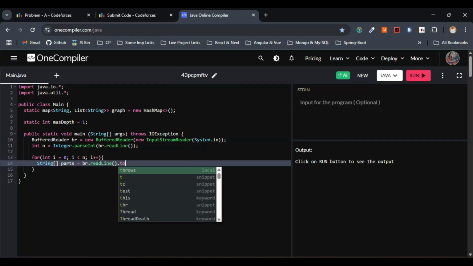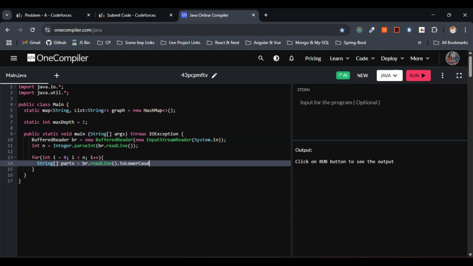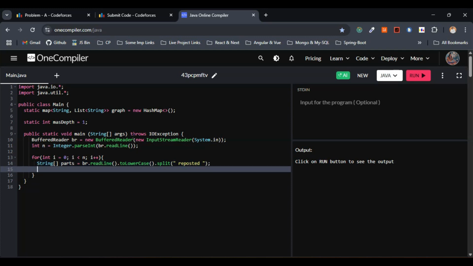So let's go with two lowercase here. The line is converted to lowercase, then split. I'll just leave the space, and split on "reposted". This is fine, I guess.